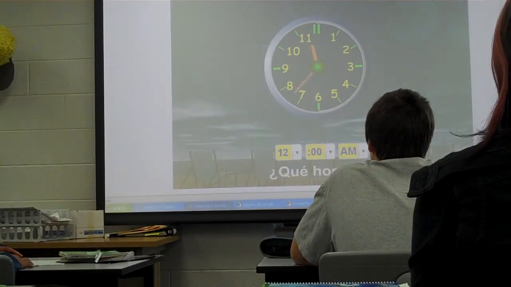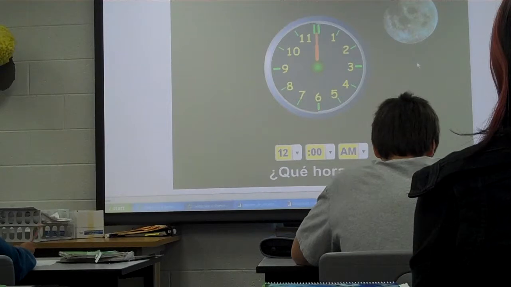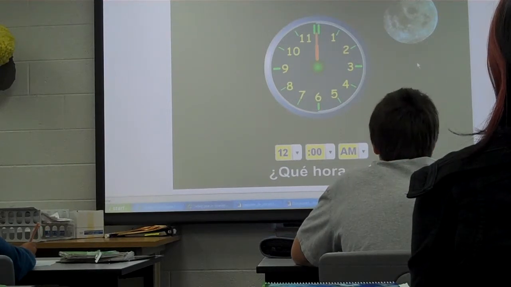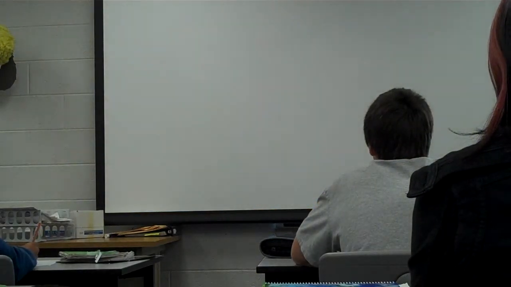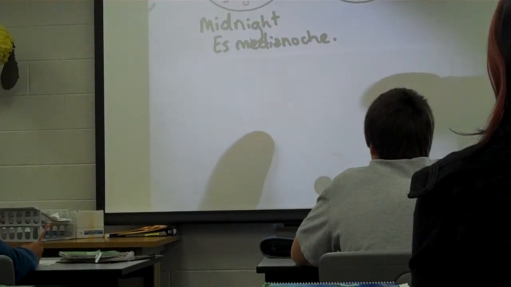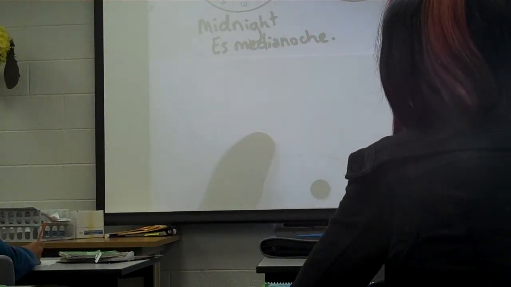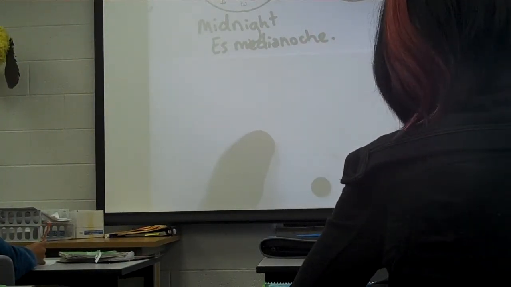¿Qué hora es? Es medianoche. If you wanted to say midnight or noon, the first one, midnight, is like that. Es medianoche. I just wrote this in next to my 12 o'clock.